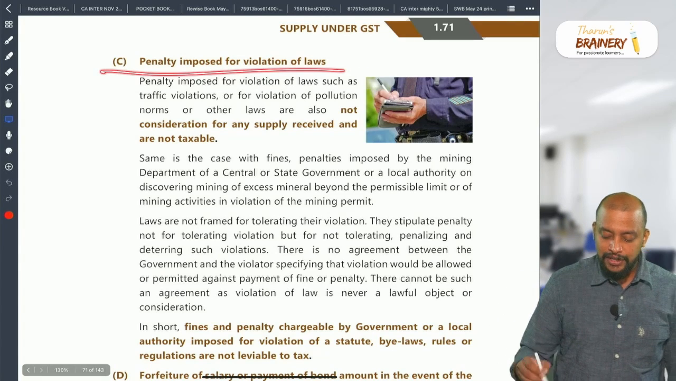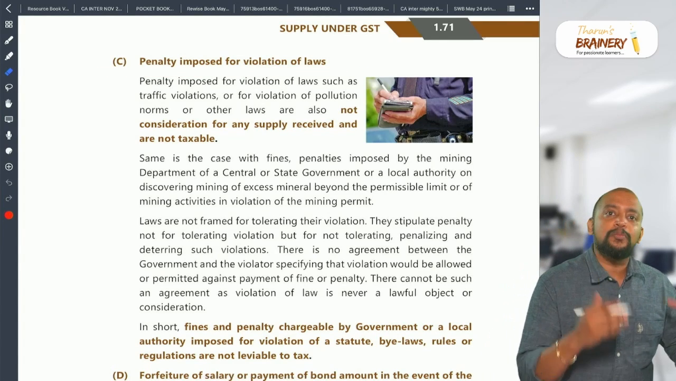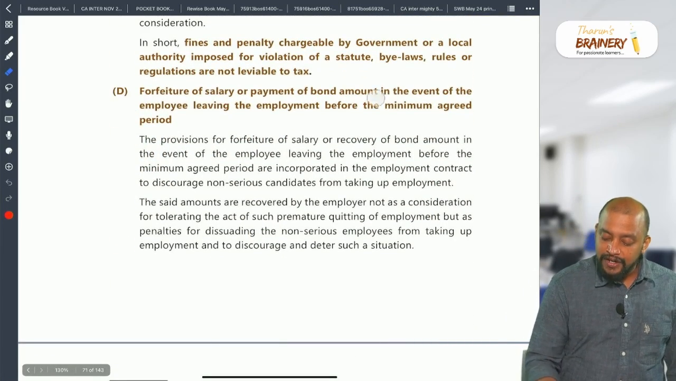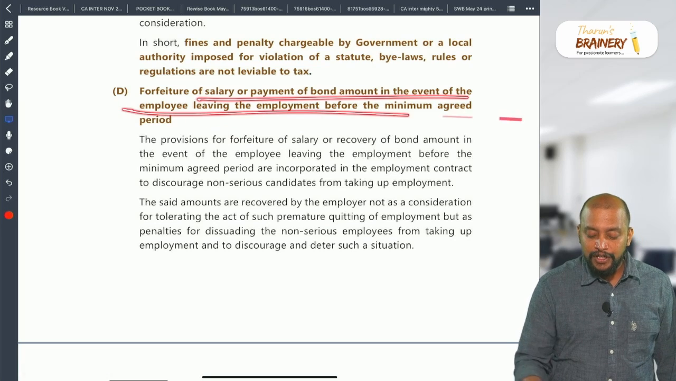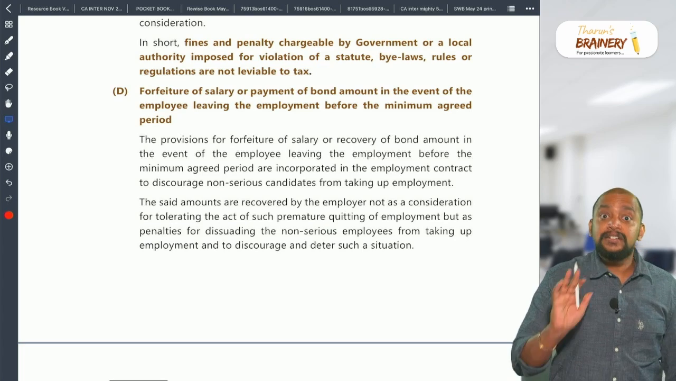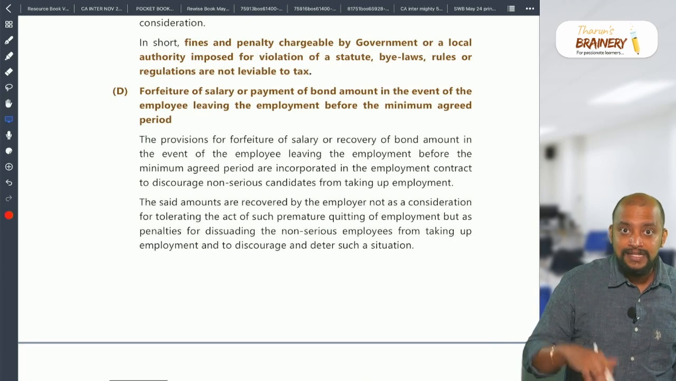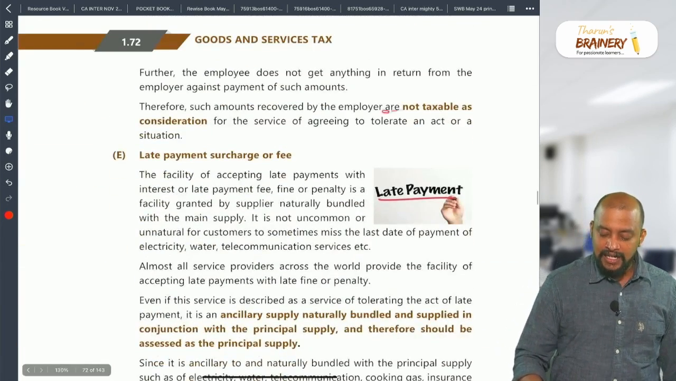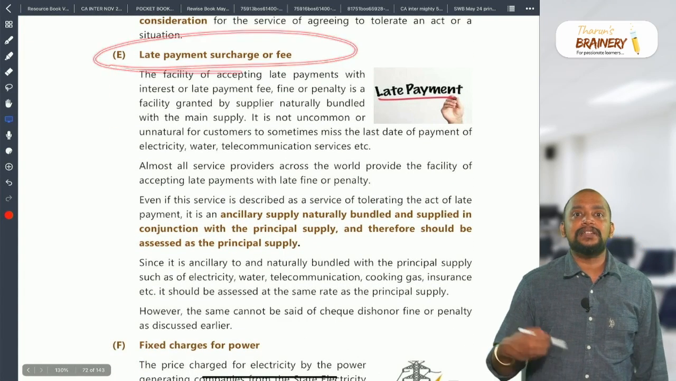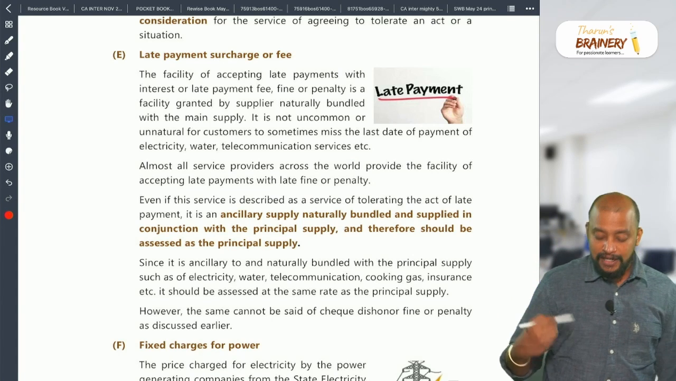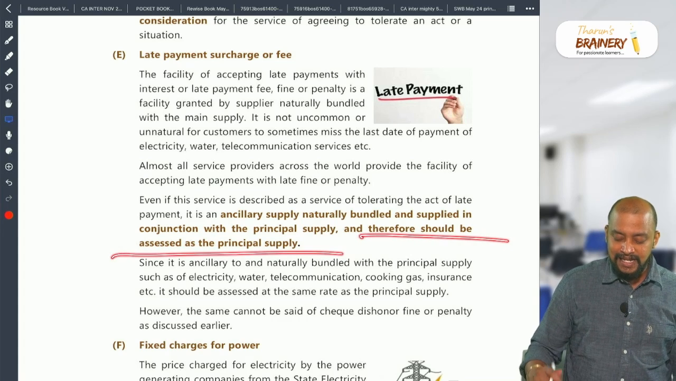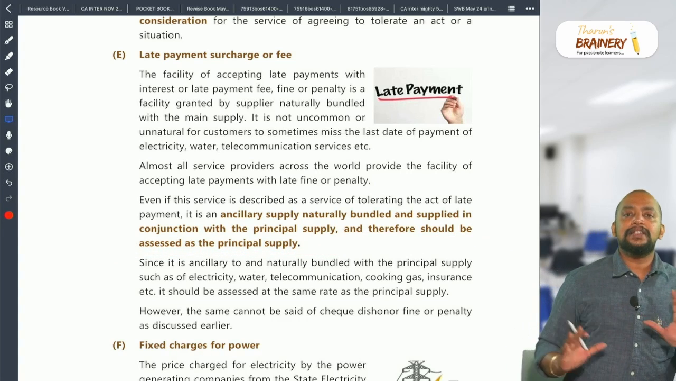Penalty imposed for violation of laws, again no doubt it is a penalty. The moment you see penalty, it will not be treated as consideration, not taxable. Forfeiture of salary or payment of bond amount in the event of an employee leaving the employment, there is a loss suffered. So termination of contract or forfeiture of salary, all these are for the same reason, not taxable and not treated as consideration. Whereas late payment surcharge or fee is agreed between the parties and you are paying it late, therefore it will be treated as consideration and should be assessed as the principal supply. Like this, these are the examples which are given.